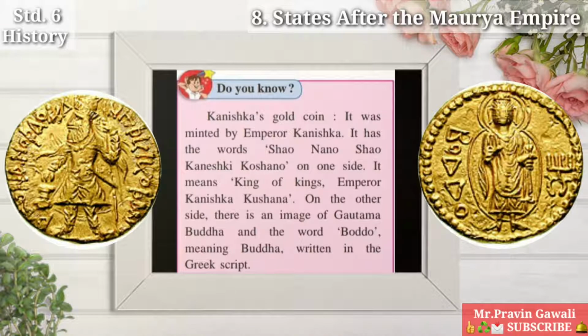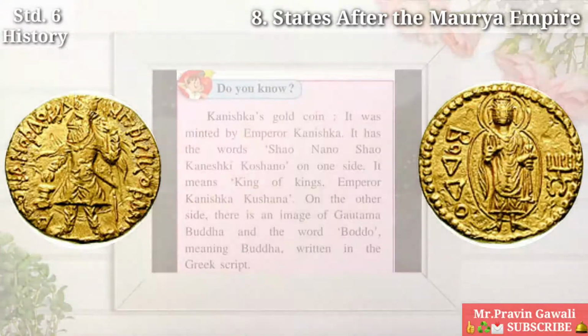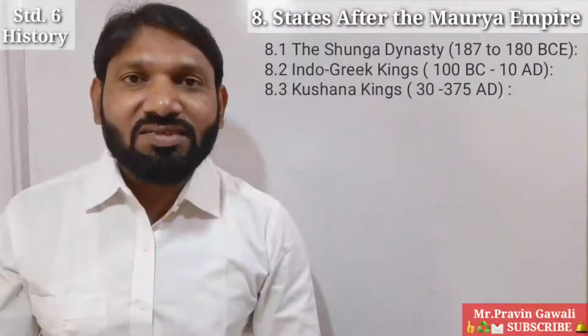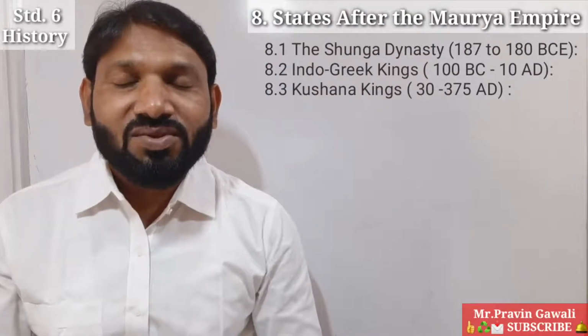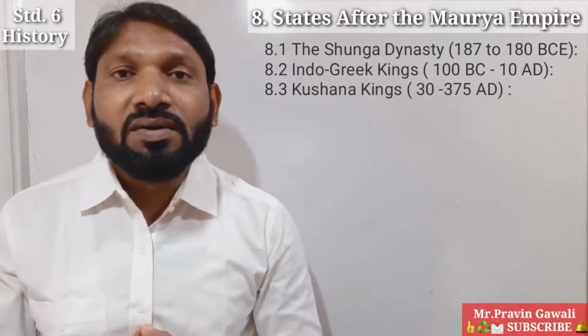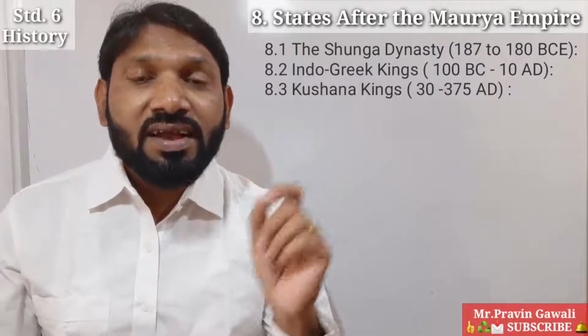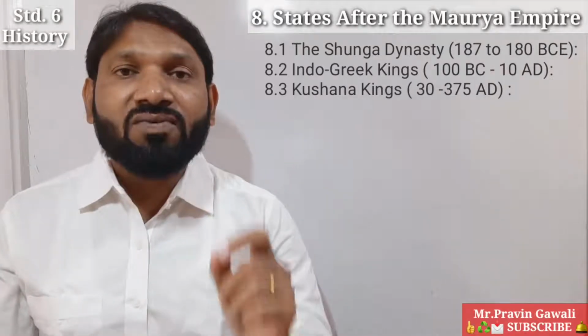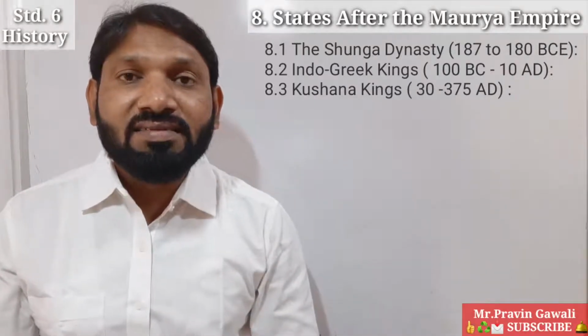On the other side, there is an image of Gautam Buddha and the word Bodho, meaning Buddha, written in the Greek script. Okay, students, have you understood this much? Very good. So here we have studied the Kushana kings and one of the great kings of the Kushana Empire, that is Kanishka.